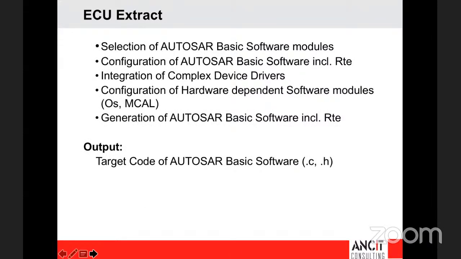All right. A typical ECU extract should have details of the selection of the basic software modules. If you talk about the communication stack alone, you can refer to our previous webinar on the communication stack to understand what modules are associated with it. In the communication stack, there are modules like the COM module, the PDU router, the CAN TP, the CAN IF, and you will have the CAN drivers and the CAN transceiver. So you will have details about all these software modules for the communication stack alone.